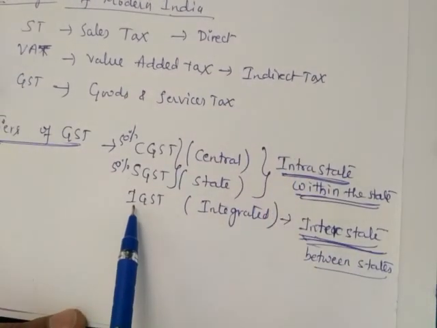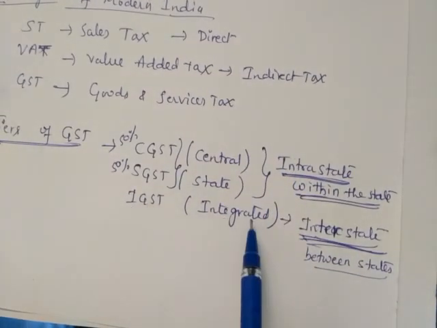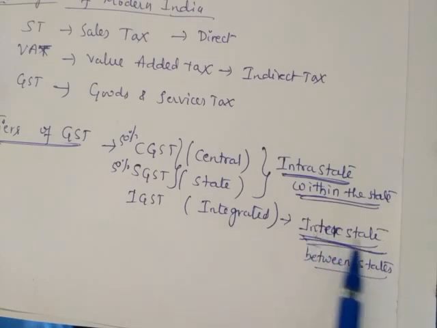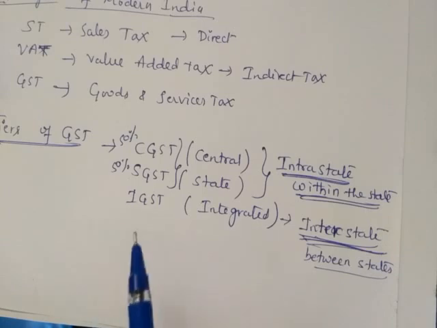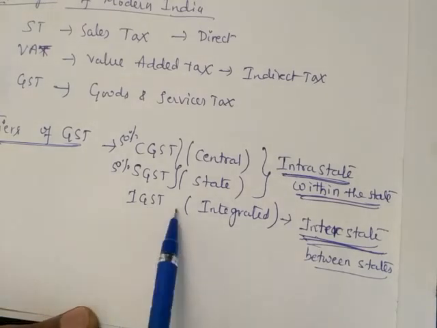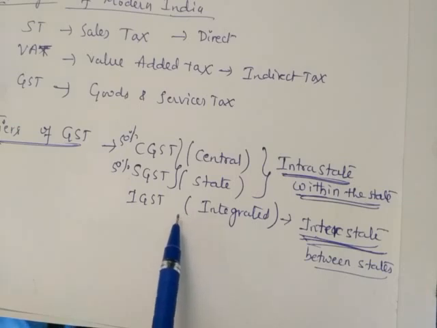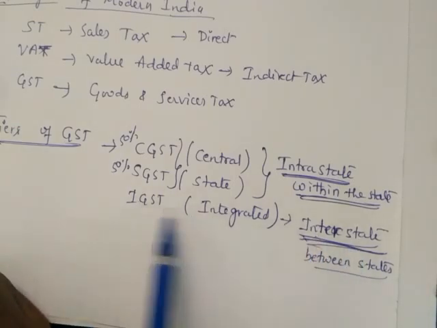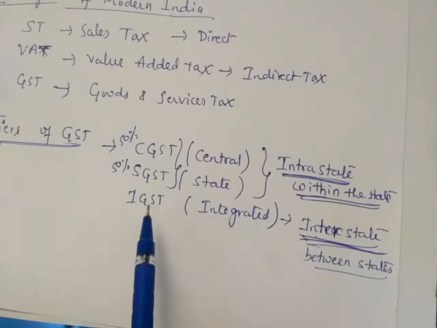The next thing is IGST. IGST means integrated GST. It is during the interstate. Interstate means between states. If you are buying any item in Maharashtra that you are bringing and selling in Karnataka, it is called interstate, between states. So if you are selling or buying any item between states, by crossing the border, there you need to pay IGST. This IGST is collected directly by the central government.